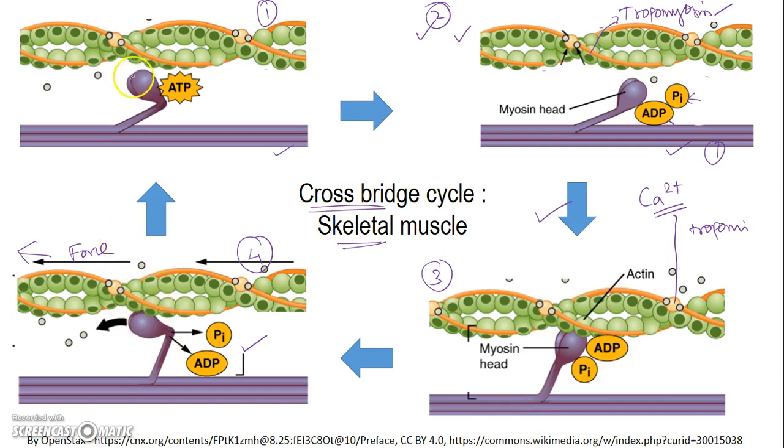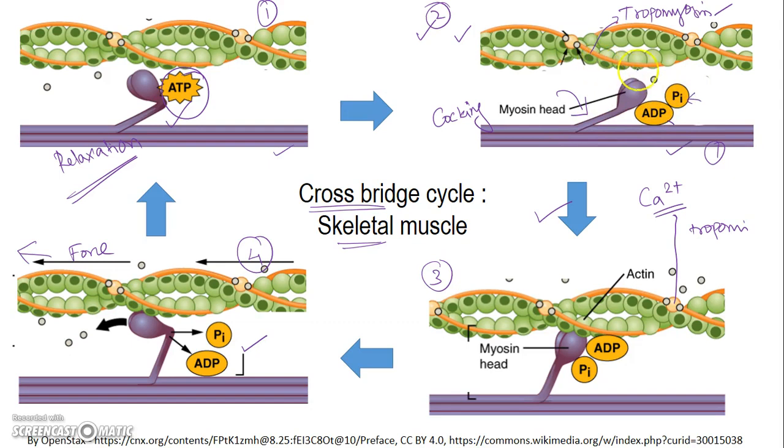From this state, the detachment of myosin happens only when a fresh ATP molecule binds to the myosin head, after the ADP and Pi go away. Then only does the myosin head lose its affinity to actin, and detachment and relaxation occur. Once the ATP is bound, the myosin head immediately catalyzes this ATP into ADP and Pi. In the process, the myosin head also changes its angle, a process called cocking of myosin. So at rest, the myosin immediately gets cocked and it is at this state.